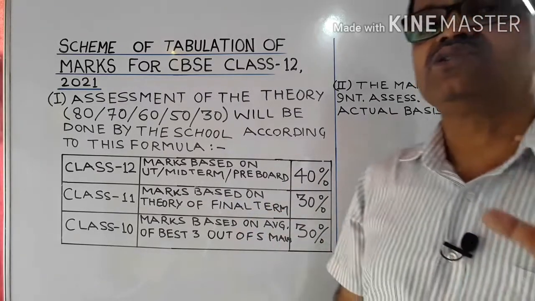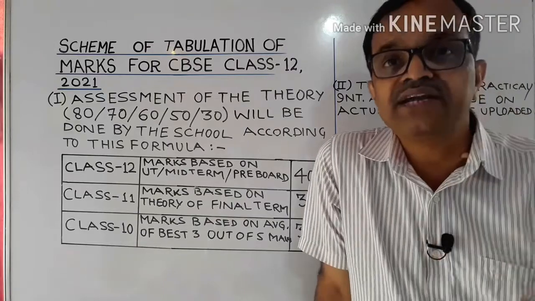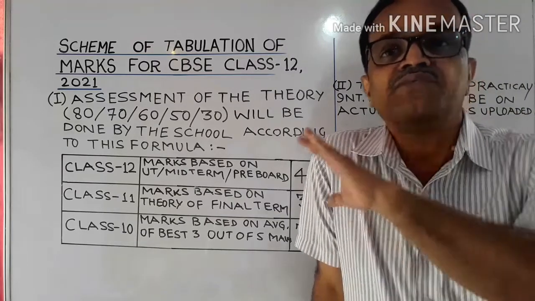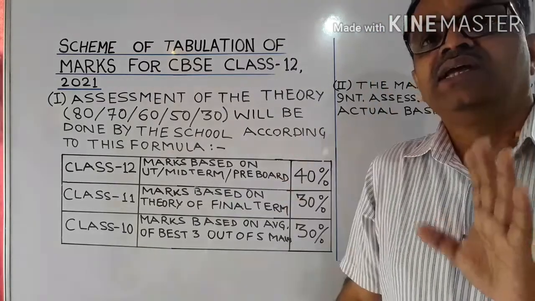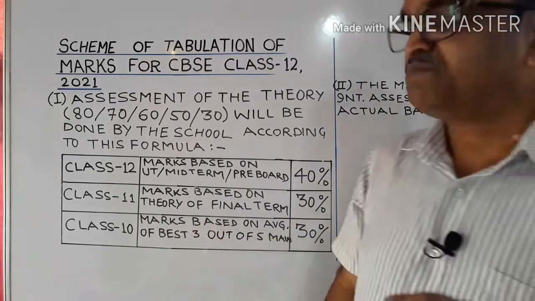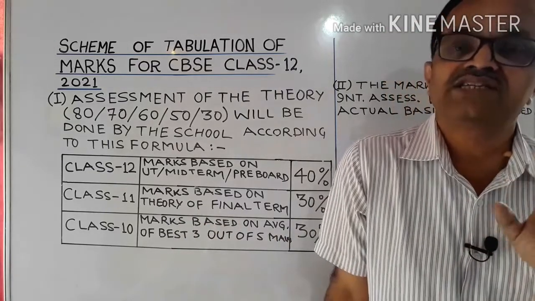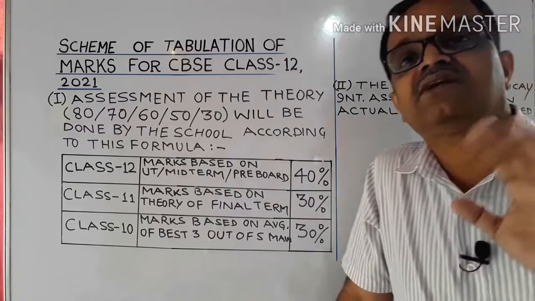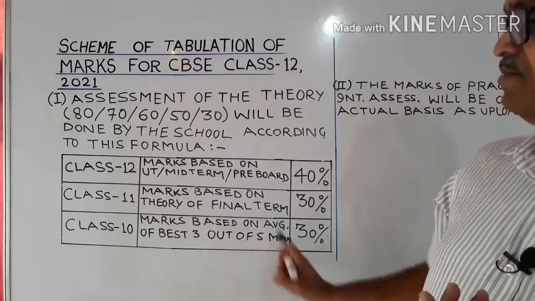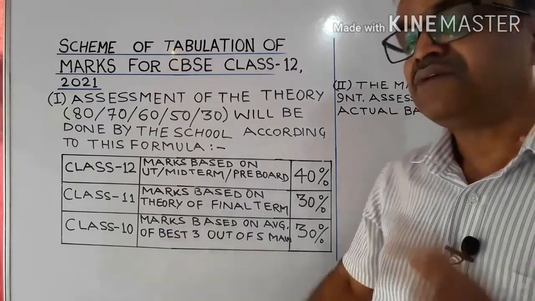Marks would be based on the theory paper of the final term examination of all the subjects taken together, and the remaining 30% would be from class 10th board examination that you have just given in an offline mode. So 30% marks, that is marks based on the average.